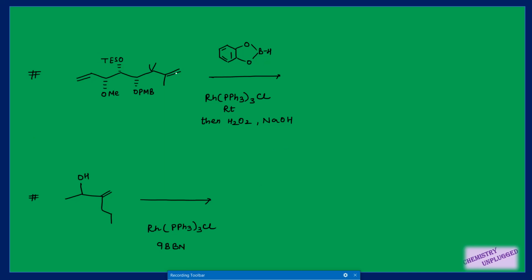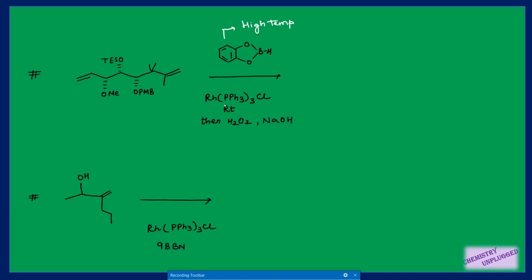Here I have a double bond which is disubstituted and this one is mono substituted, and this time we are using catechol borane. This is called catechol borane, and we also have here a rhodium complex. Catechol borane is very hindered in structure, so it is less reactive. Whenever we are using it, we need high temperature conditions. In absence of a metal complex, it reacts at very high temperature. But if we use this rhodium complex, this reaction can take place at room temperature, right?